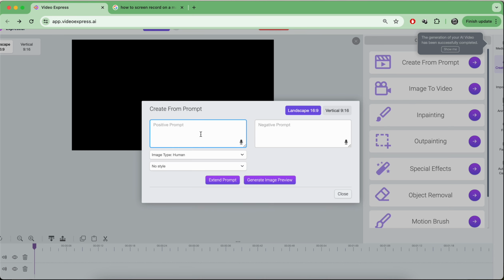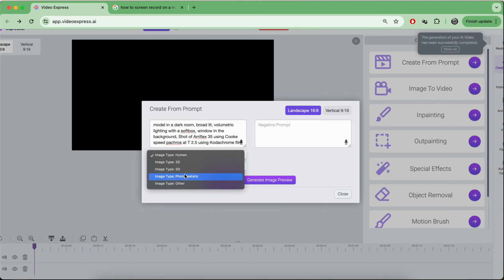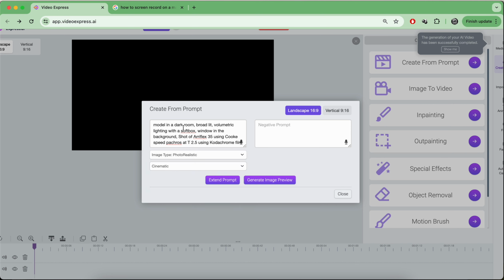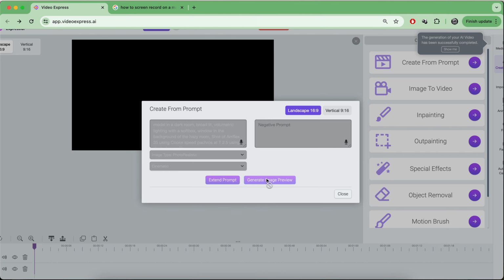Okay, so let's copy this again, and then instead of photorealistic, we'll do cinematic this time. How about that? A model in a dark room, broad lit, volumetric lighting with a softbox, window in the background of the hazy room. Okay, let's try this. Boom, create image preview.